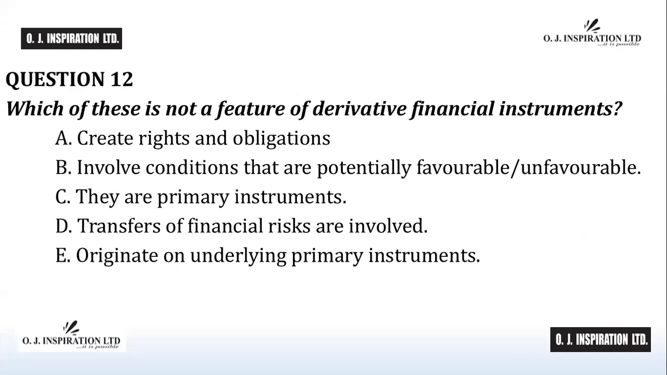Question number 12. Which of these is not a feature of derivative financial instruments? A, credit rights and obligations. B, involve conditions that are potentially favorable or unfavorable. C, they are primary instruments. D, transfers of financial risk are involved. E, originate on underlying primary instruments.